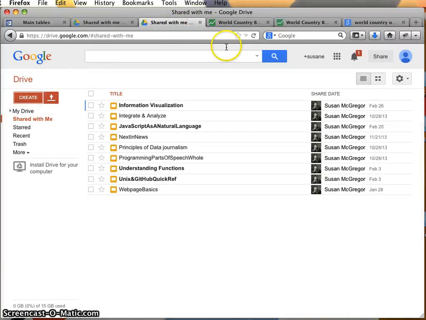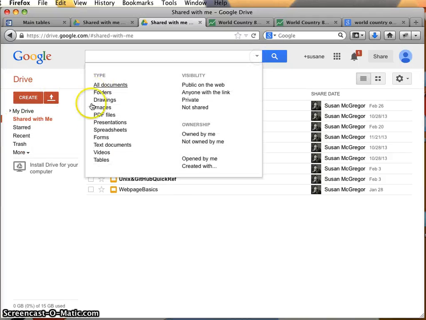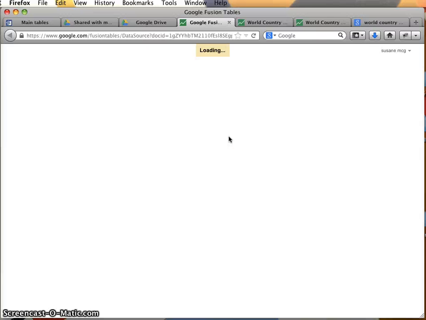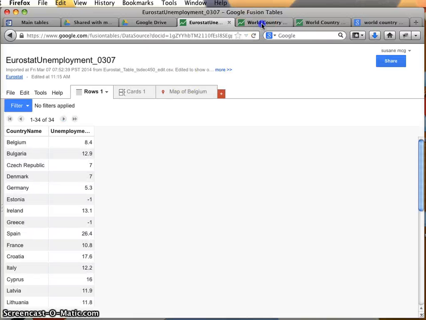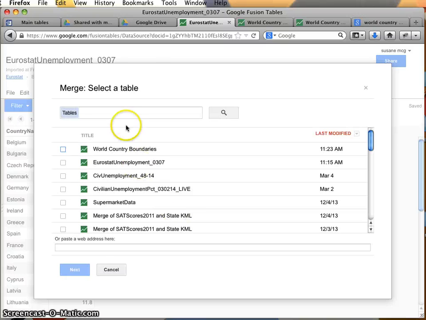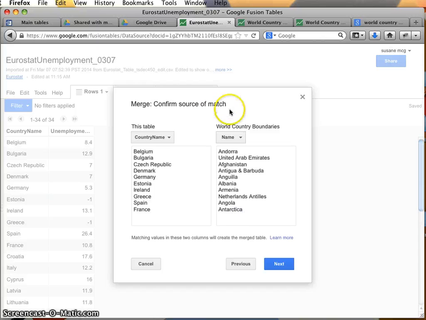So what I want to do is open up my tables. I'm going to open up my data set, which is this Eurostat unemployment, and I want to merge it with my outlines data set. So I have my data here, and I want to merge it with the world country boundaries. I can see that I have country name here, and of course I have name here. So basically I'm saying, match these things up on the basis of these columns.